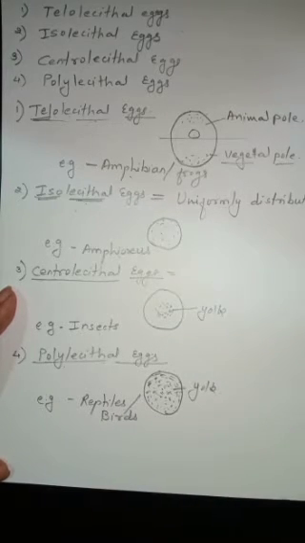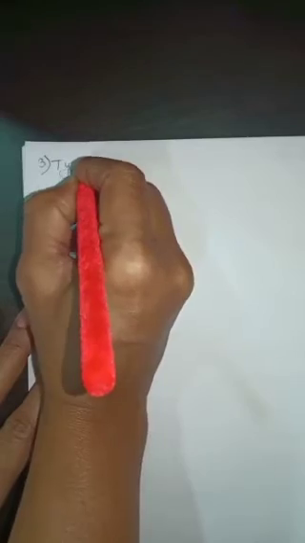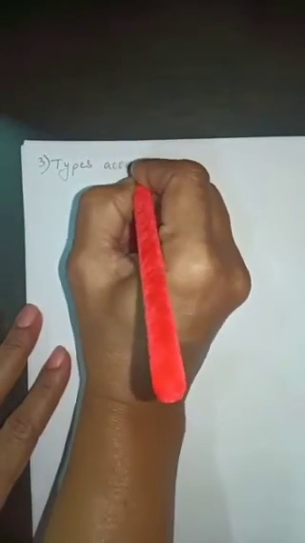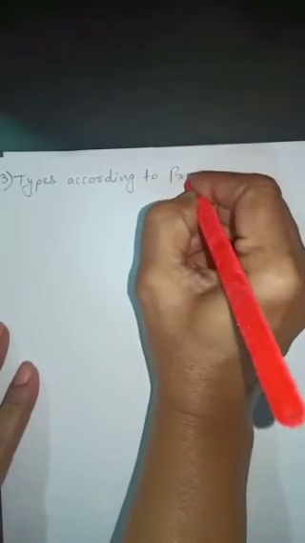Okay, got it? Okay, our next or third type is according to presence or absence of shell.